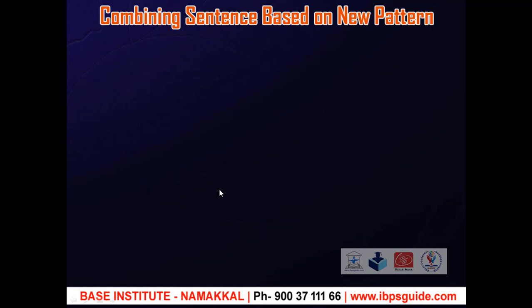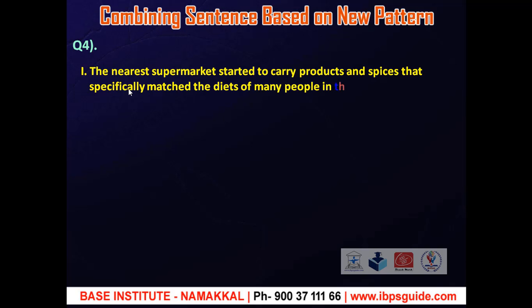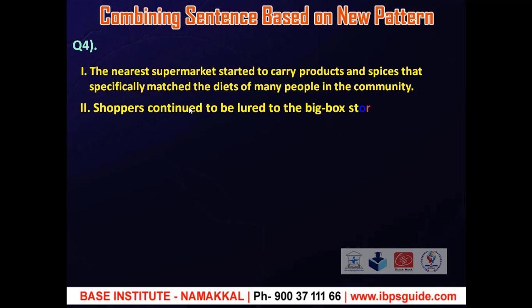Fourth question, first statement. The nearest supermarket started to carry products and spices that specifically matched the diets of many people in the community. That is, a supermarket initiated to satisfy the dietary needs of that locality. Fourth question, second statement. Shoppers continued to be lured to the big box store out on the highway. That is, shoppers continue to be tempted to purchase a lot of products so that they can use them for later.